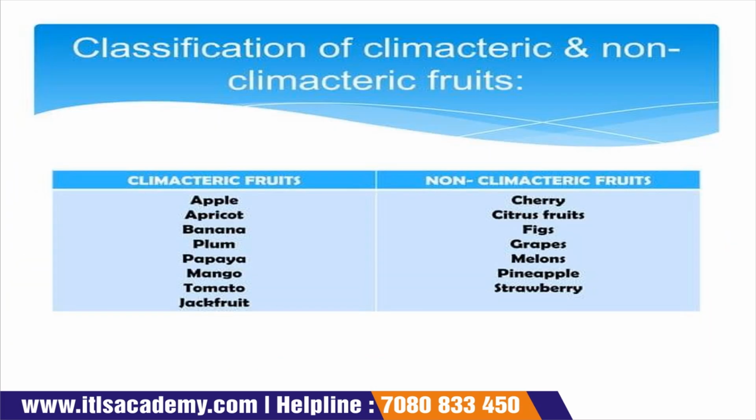Now the classification, or examples, of climacteric and non-climacteric foods: apple, apricot, banana, plum, papaya, mango, tomato, and jackfruit come under the category of climacteric fruits, and cherry, citrus fruits, figs, grape, melon, pineapple, and strawberry come under the category of non-climacteric fruits.